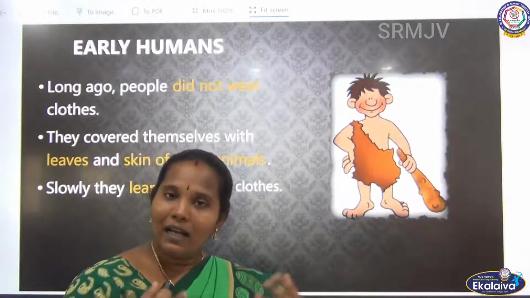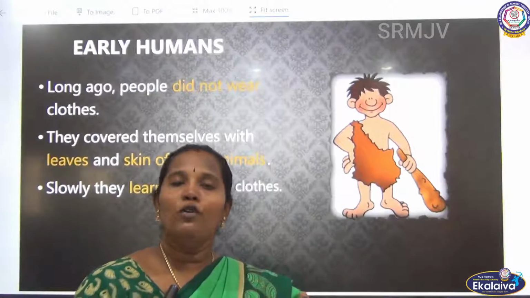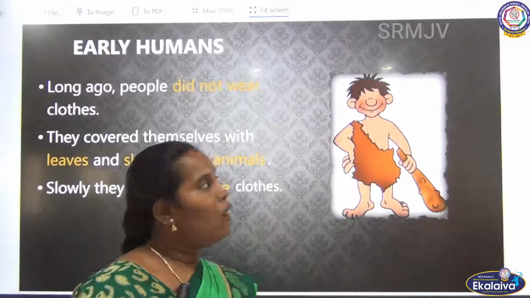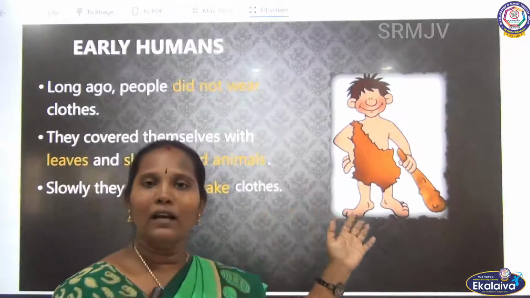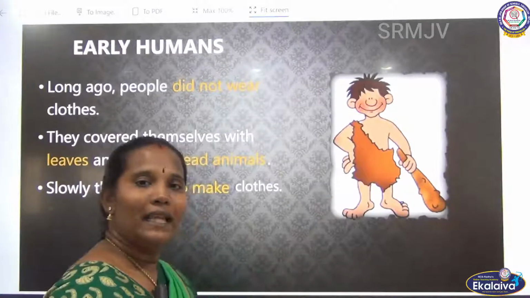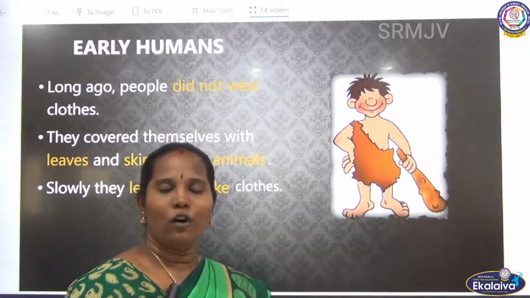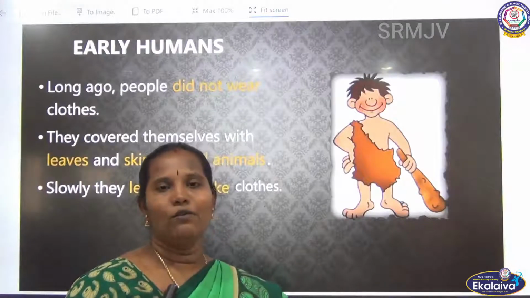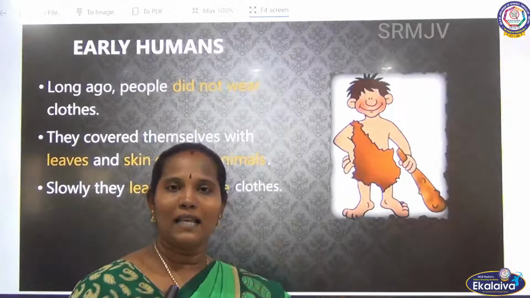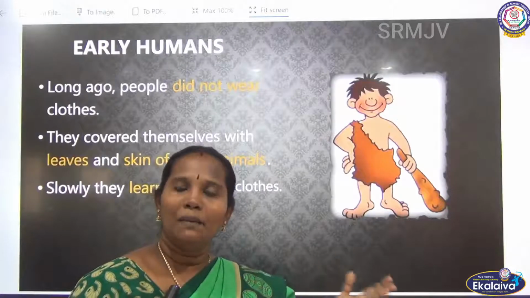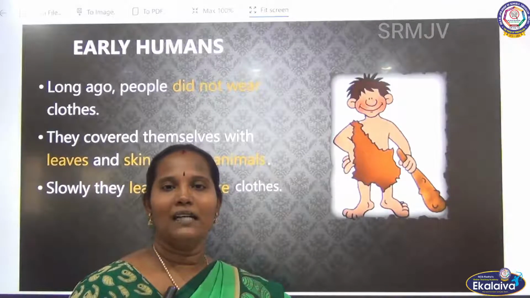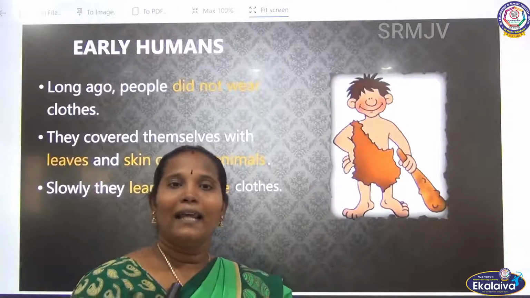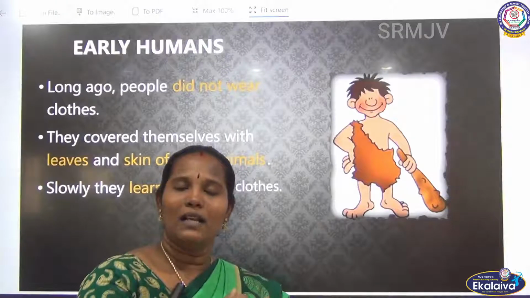Then they learned how to make the cloth, how to wear it, and why to wear it. How did early humans wear cloth when they didn't know about it? They used leaves of trees and tree barks. They used tree barks and dead animal skins to make cloth. Those materials they first used like cloth.